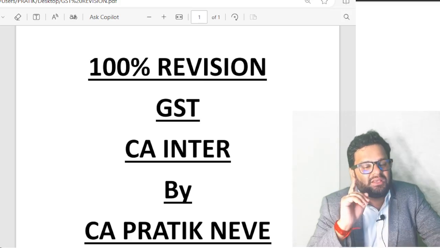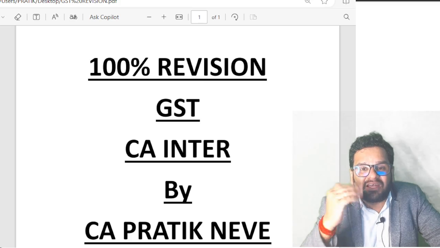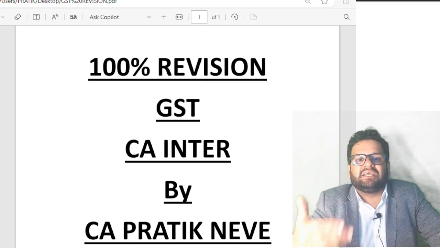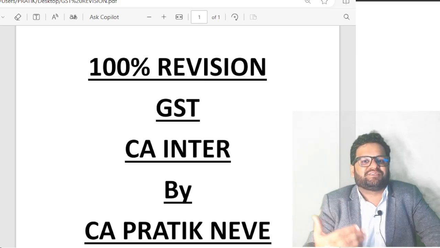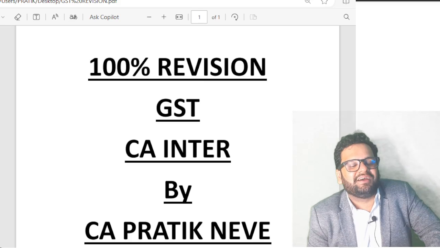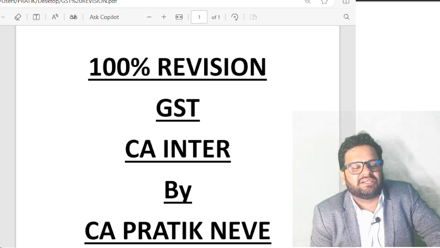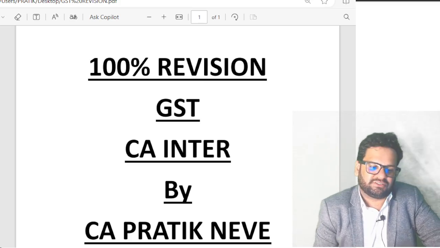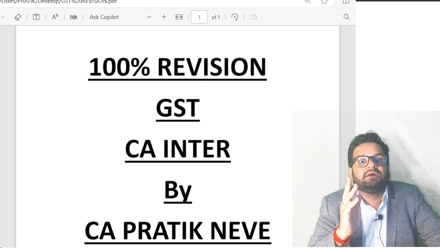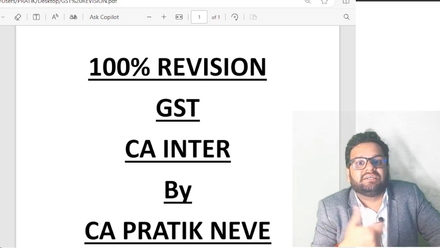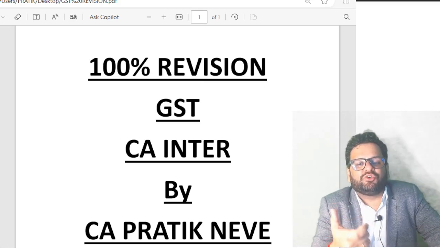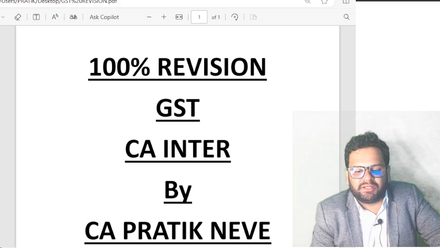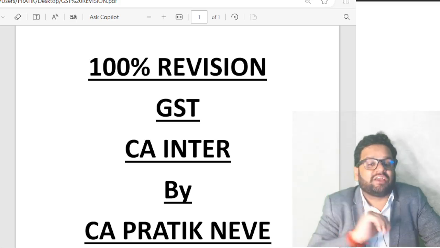If supply is identifiable at the time of issue of voucher, time of supply is date of issue of voucher. If supply is not identifiable at the time of issue of voucher, time of supply is date of redemption of voucher. Then subsection 5, residuary. Residuary means if it cannot be covered in subsection 2, 3 or 4, then time of supply will be determined as per subsection 5.